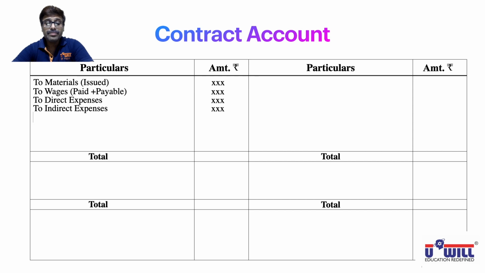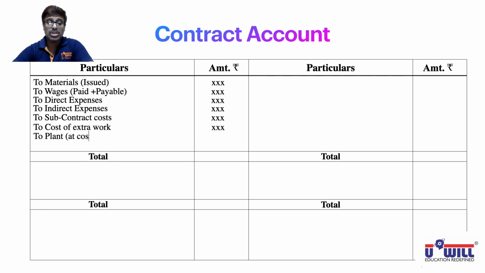Then to subcontract costs. We discussed what is a subcontractor, plumbing, electrician, etc. So those expenses will also be debited to contract account. Then to cost of extra work done. Many times what happens, the client says, I want this extra work in my house. You provide him that extra work at an extra charge. So that will come in your income also. But whatever you pay to your people, laborers, subcontractors for that extra work done will be debited to contract account. That is your expense. And whatever you charge from the client would be your income. So cost of extra work done.